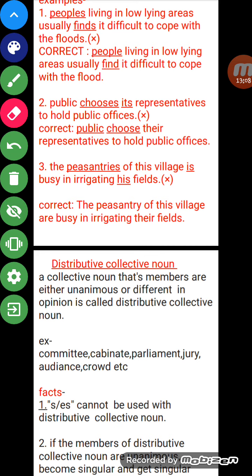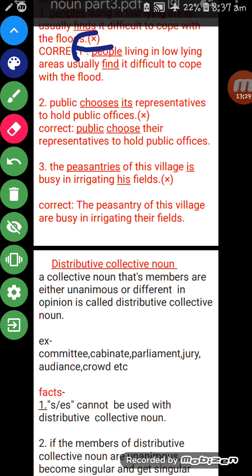So what is people here? It's a group collective noun because in the people there is only one kind of member, that is human beings. So a group collective noun is always plural and takes a plural verb, but we have used here finds, that is singular. So we have to use plural here.